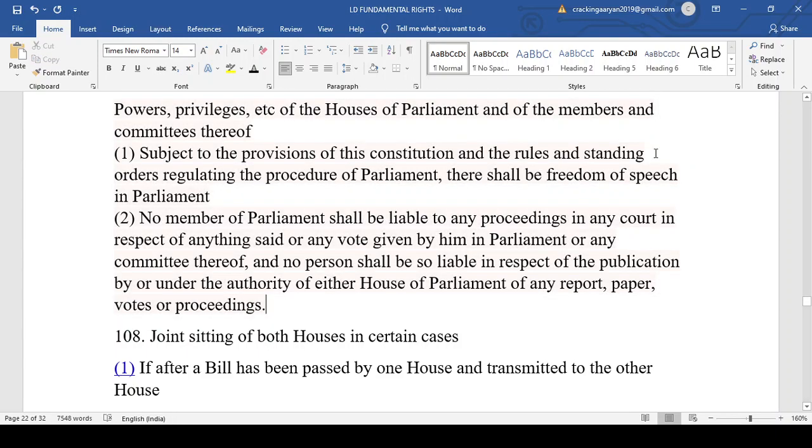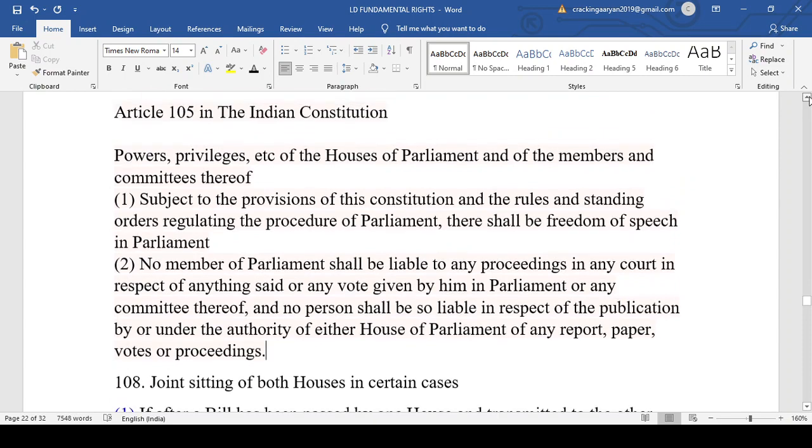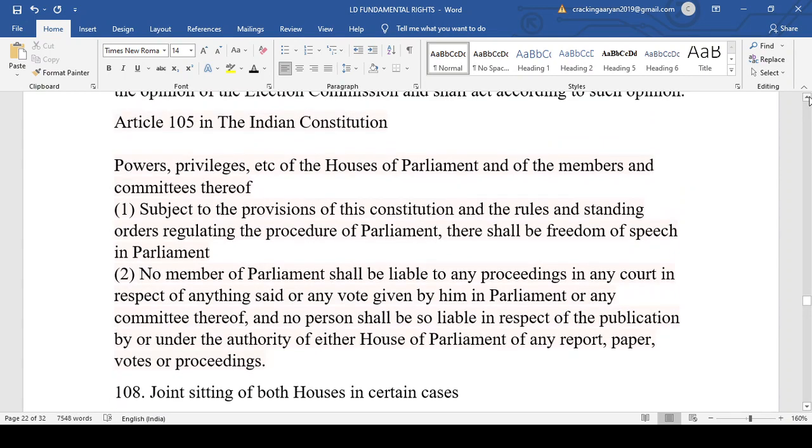Article 105, that is the powers and privileges of the House of the People and the members. It tells that subject to the provisions of this Constitution and the rules and standing orders regulating the procedure of Parliament, there shall be freedom of speech in Parliament. Okay, in Parliament, just as you have seen in the monsoon session, they were howling and shouting and raising all kinds of slogans. Now at that time you cannot go and put a charge on a particular MP.